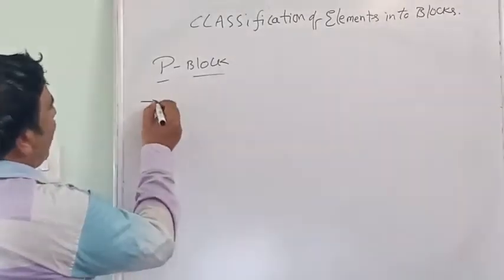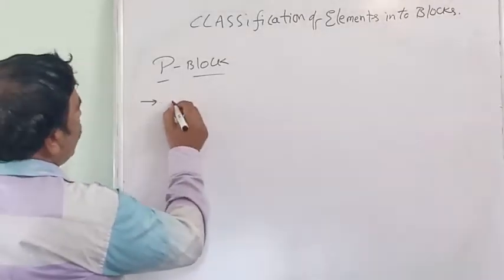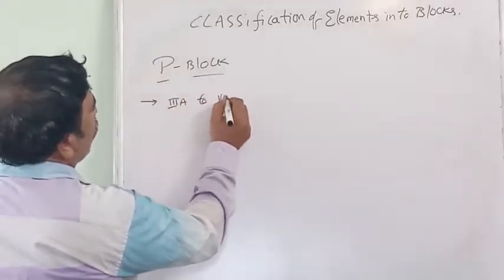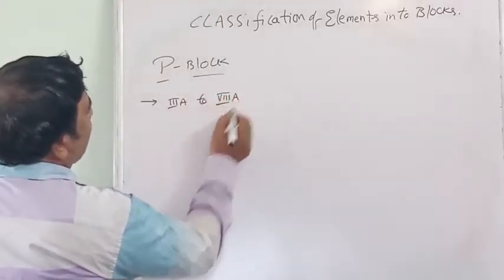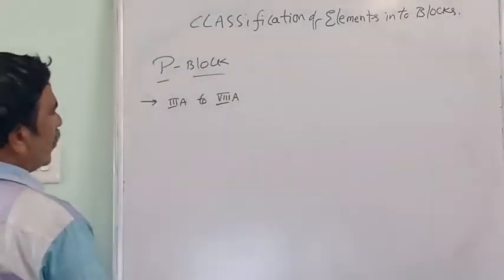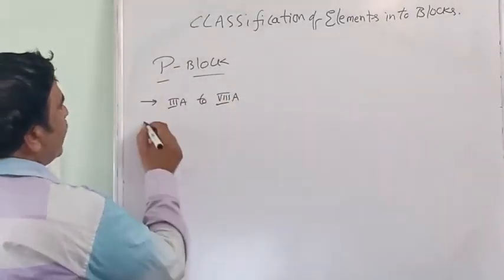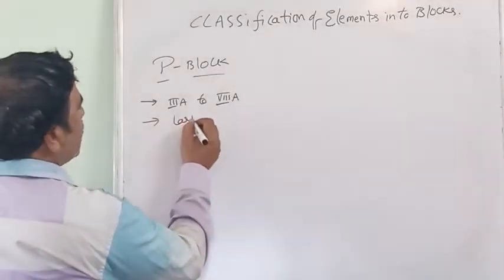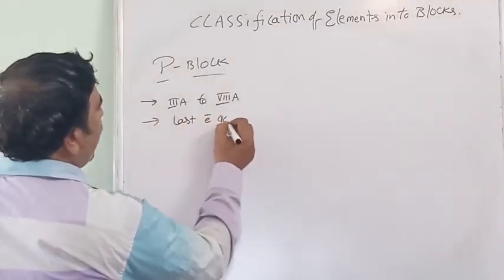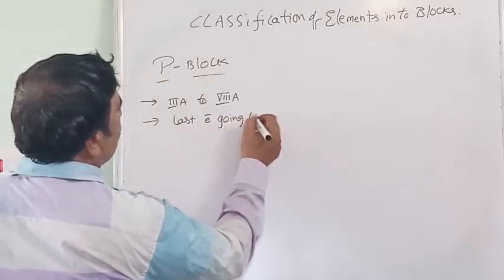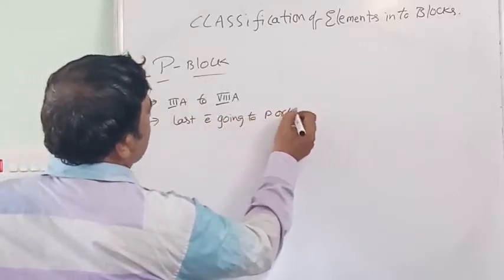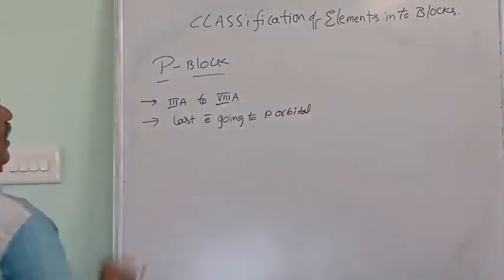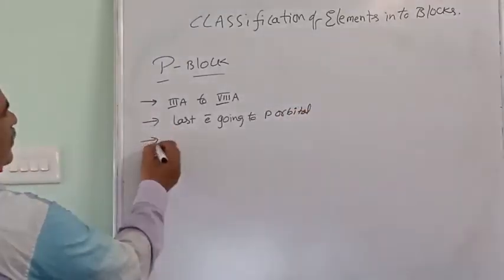See, coming to P block. Who are P block? Group 3rd A to group 8th A, they are P block. Why they are called P block is, last electron going to P orbital. Last electron entering into P orbital, hence they are known as P block elements.